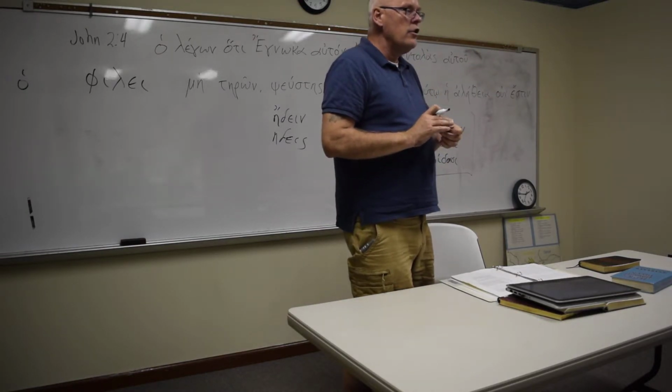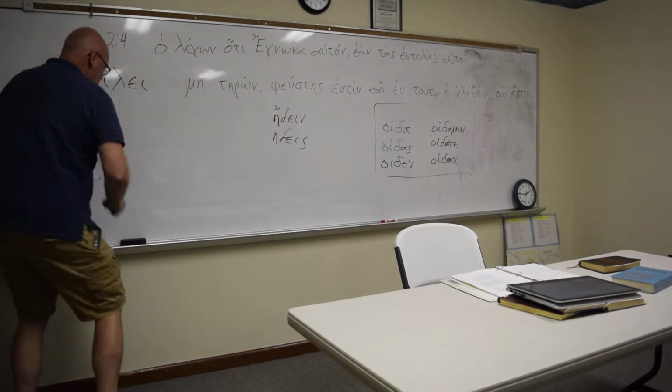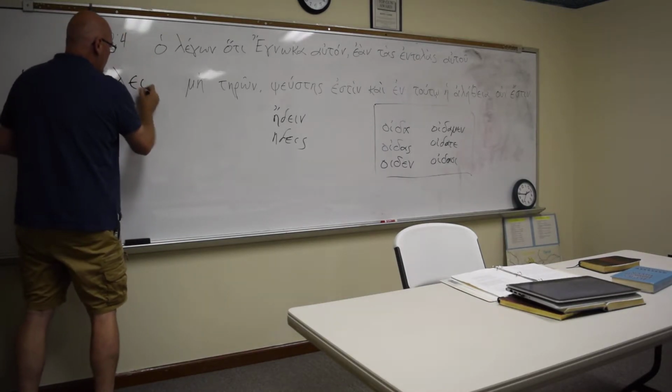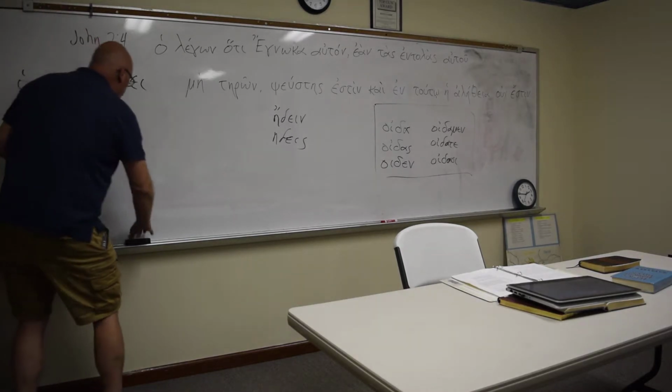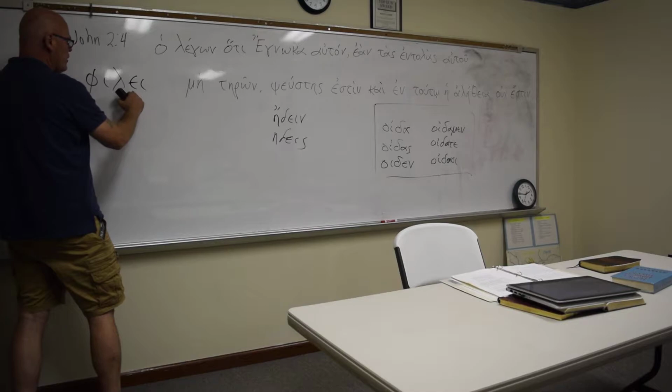So you have to view it the same way. When I run across this and that's what I see, I know this is a contract verb.